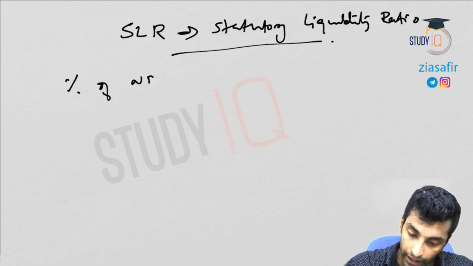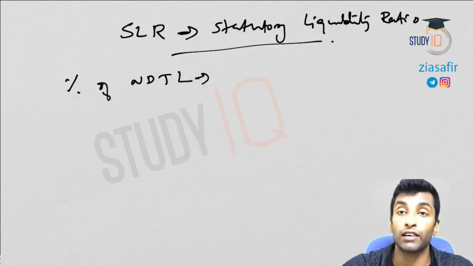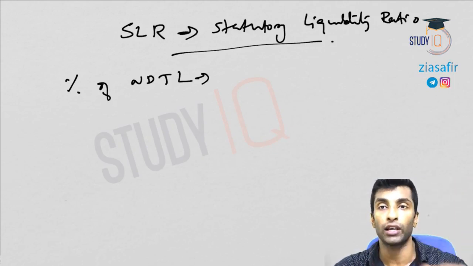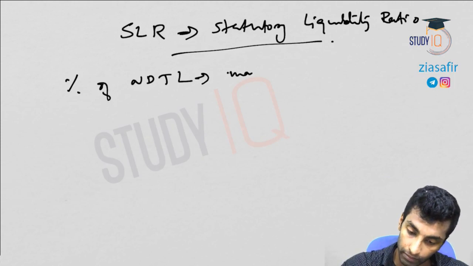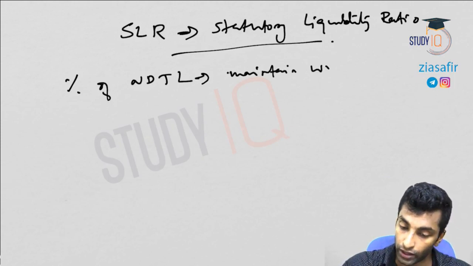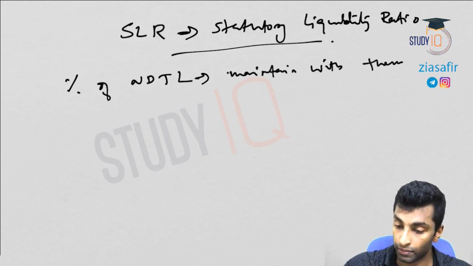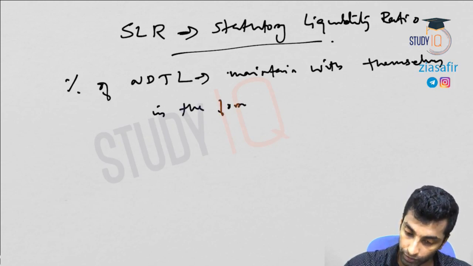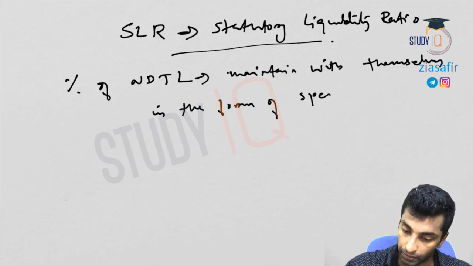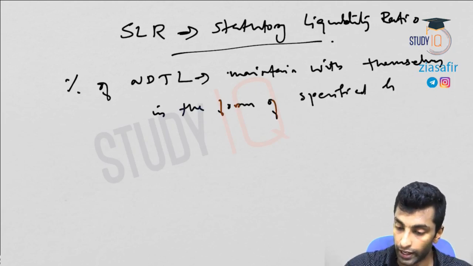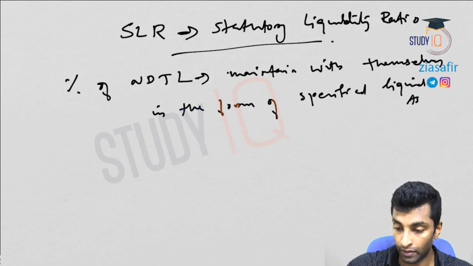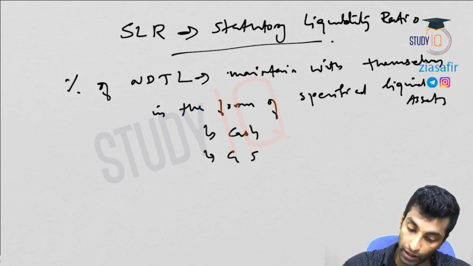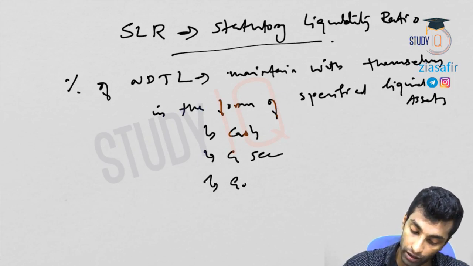Percentage of NDTL, that is total deposit, which banks have to maintain, not with RBI. In case of CRR you have to keep it with RBI. So here, maintain with themselves in the form of specified liquid assets. Okay, so what are they? It can be cash, it can be government security, it can be gold.